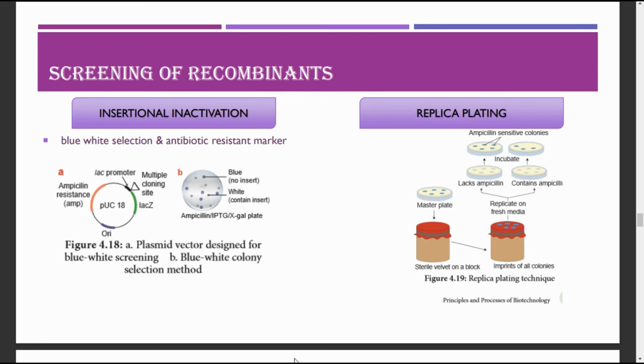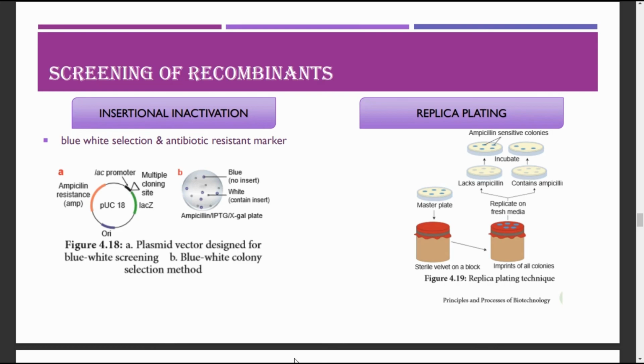An antibiotic resistant marker is used for screening of recombinants. This gene, along with the desired gene, is inserted into the plasmid, and the vectors which are inserted into the host cell are allowed to grow on a medium which has this antibiotic.